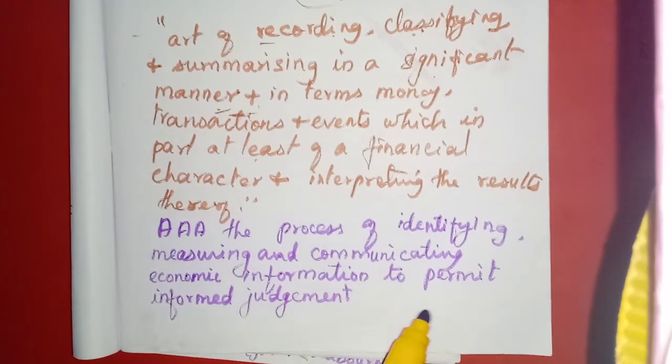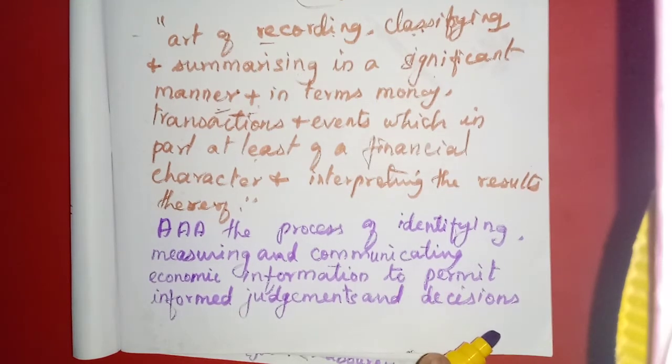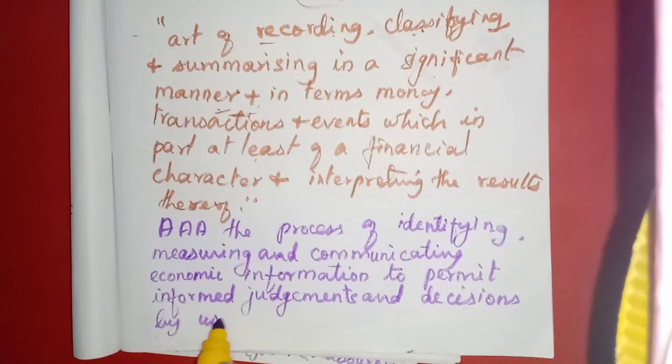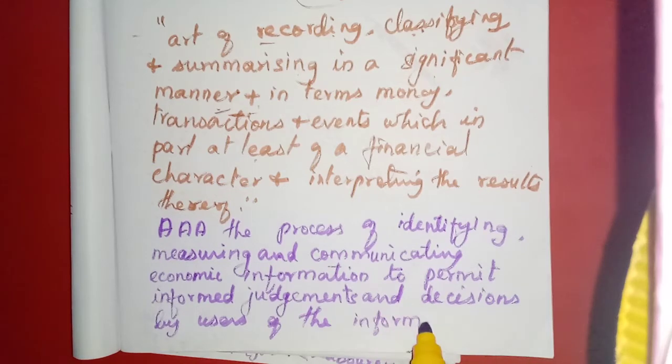And judgments and decisions. They will decide. That is the management interpreting the results thereof. And decisions by users of the information. Users you will study in the same lesson, who all will use the financial information, not only the owners.